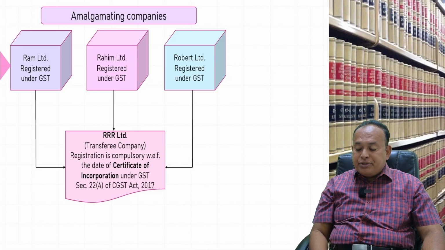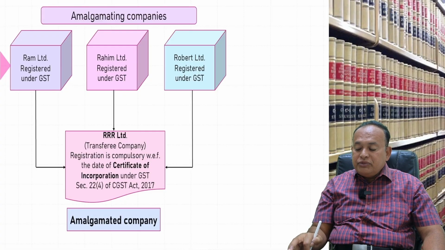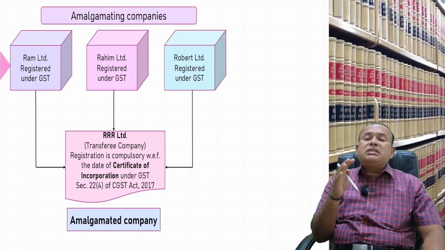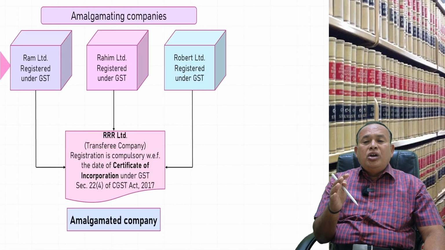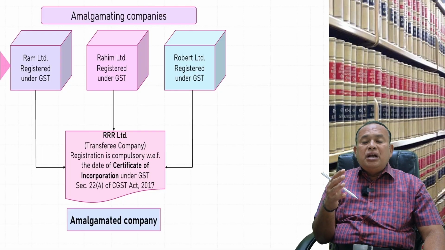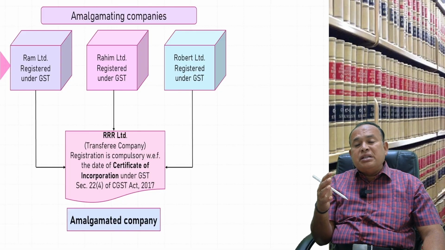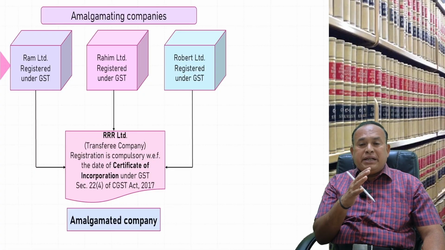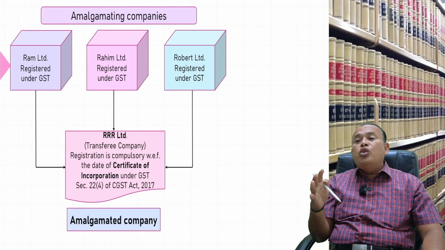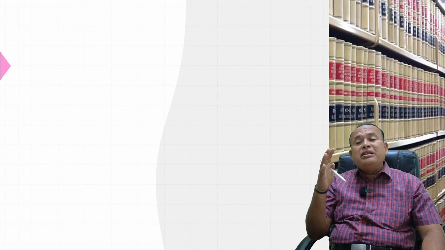Further, my dear friends, with this, I can say that registration under GST based on the turnover limit as well as the transaction basis, the section 22 series, is completed. Now I am referring to section 23, which ultimately gives relaxation to the industry.